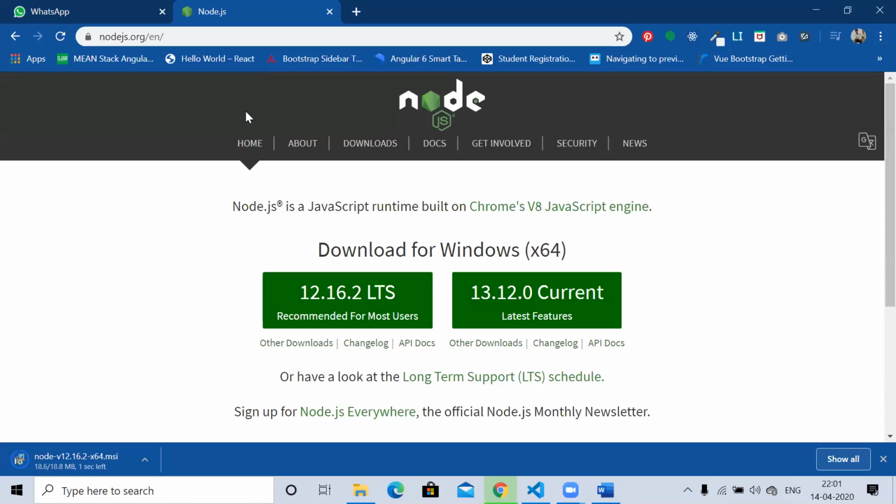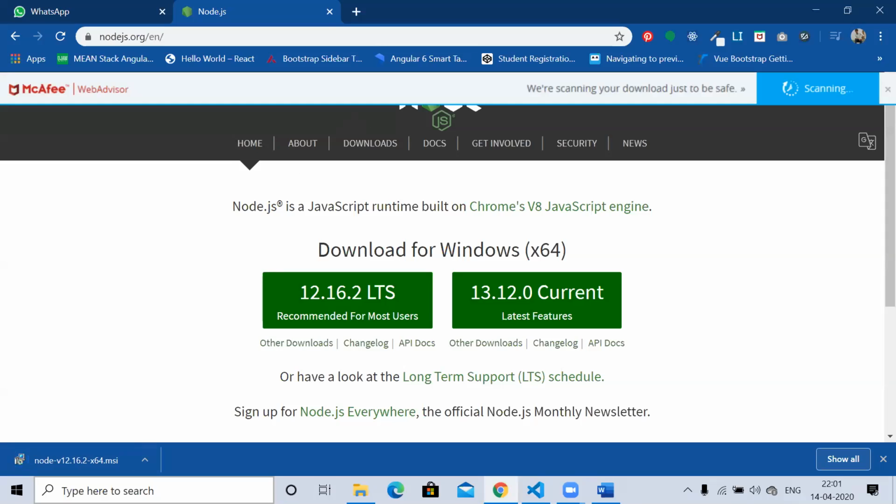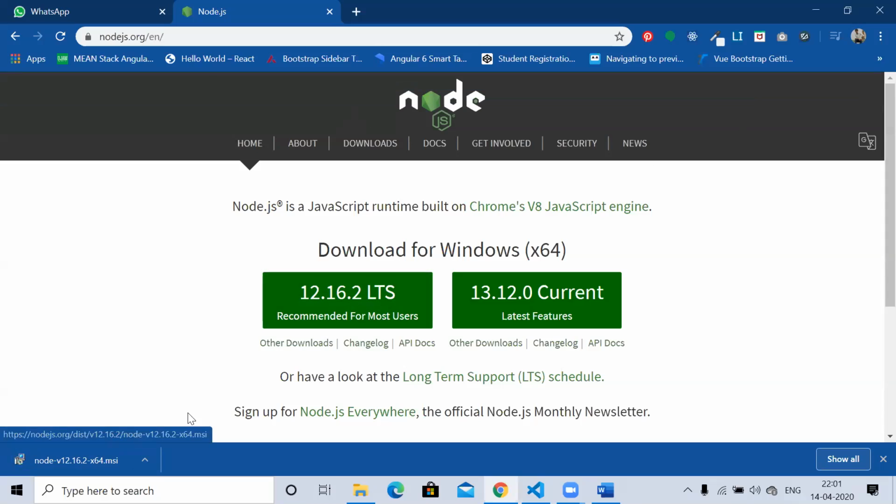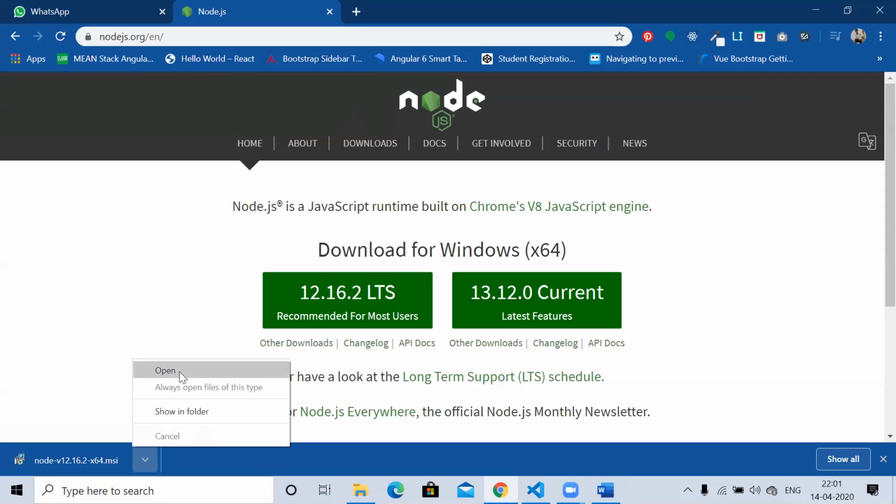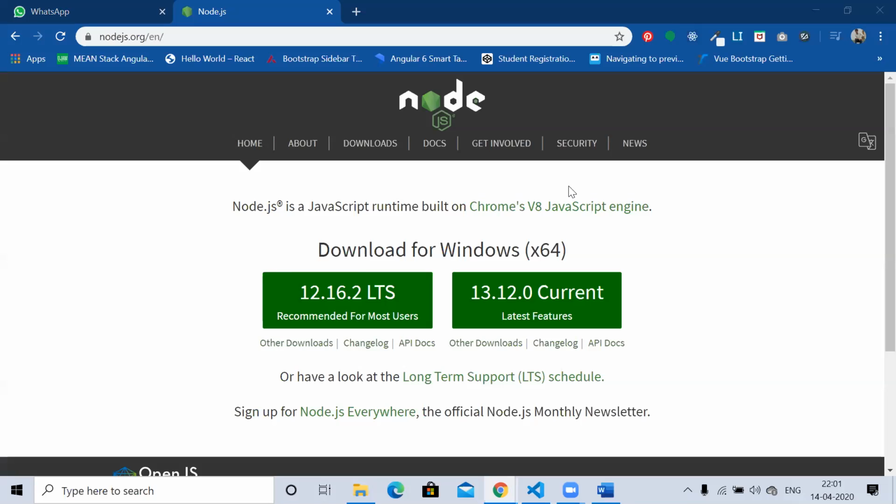Now Node.js is downloaded here. If you want to go to the folder, you can go there also. Either you can click on open, and your setup will come directly here.